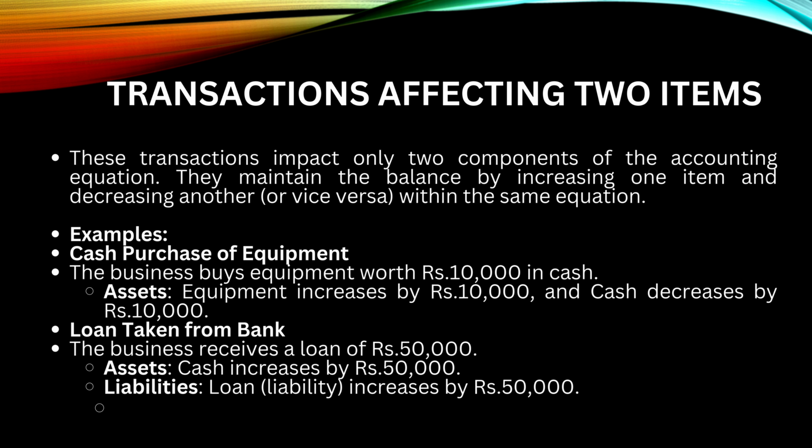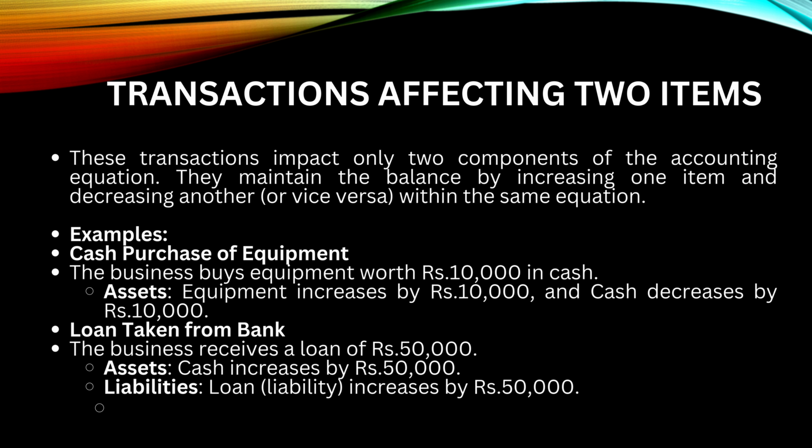Say, for example, if I purchase an equipment in cash, and the equipment costs rupees 10,000, then asset is increasing. So, increase in assets in the equipment and cash will be reducing. So, in one equation, we find that 10,000 is increasing for equipment and 10,000 is decreasing in cash.